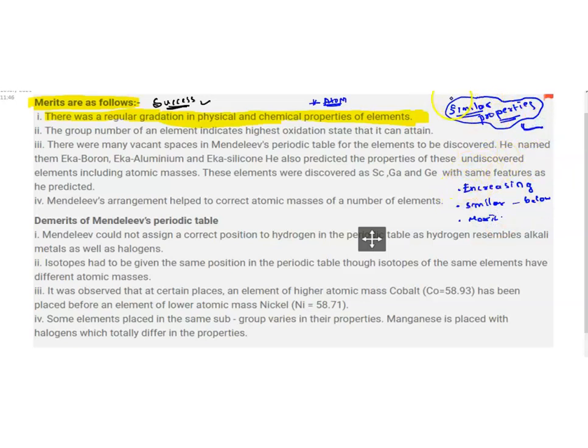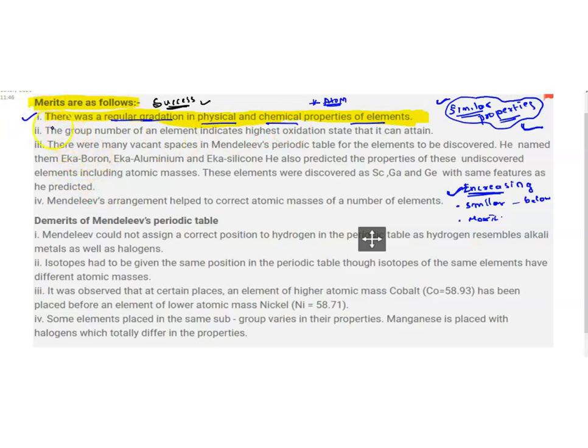To place the similar property elements in the same group, sometimes he violated his first law. What is the first law? Increasing order of atomic masses. Once he arranged elements in this fashion, he found a regular gradation in the physical and chemical properties of the elements throughout the table, that is, the repetition of properties. That is the first merit of this table.